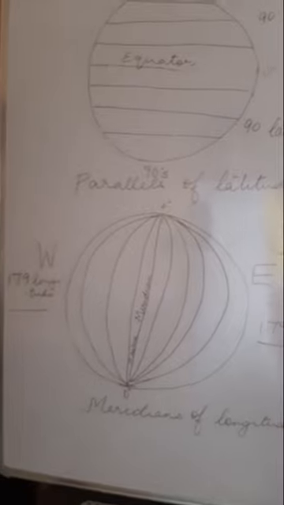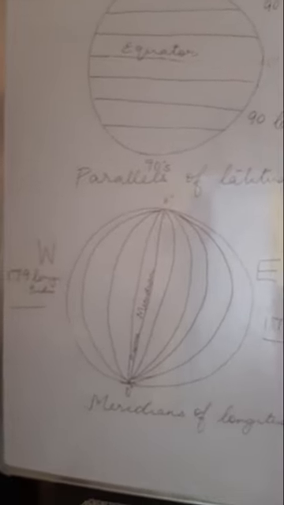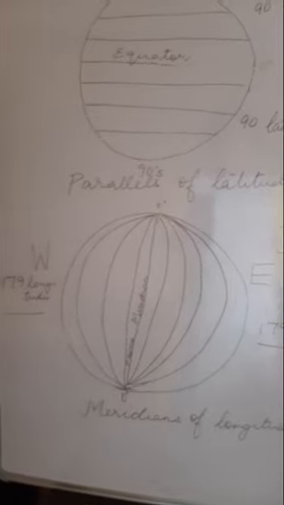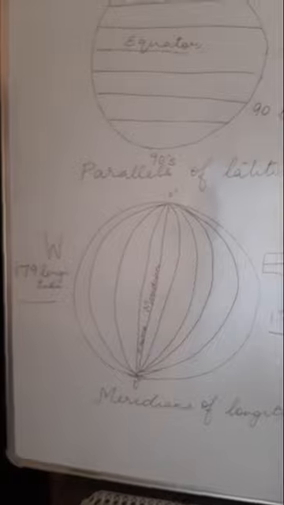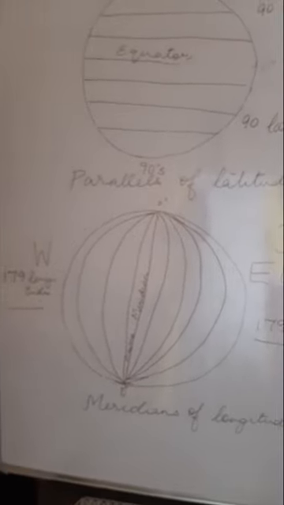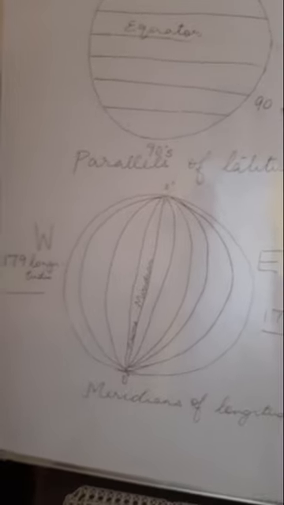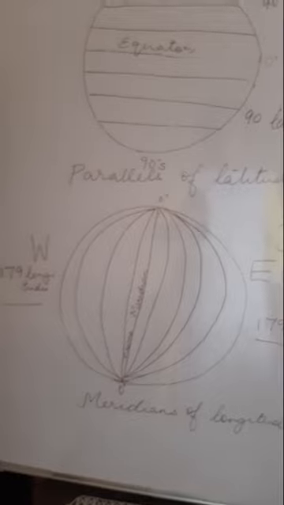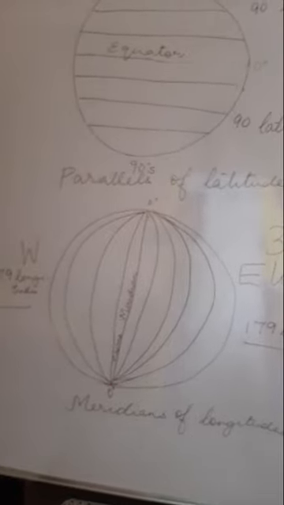This international date line is equally important, especially for people who are crossing the continents and moving from the eastern hemisphere to the western hemisphere. And I will tell you how the dates are changed when we are on an international flight moving across the eastern and the western hemisphere.